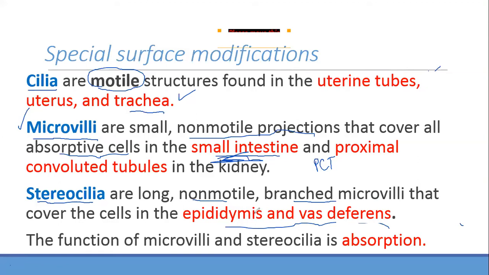Clear. So cilia are present in two places: you have the uterine tube and trachea. Remember this, and it is motile. It moves. Microvilli is non-motile and mainly in the small intestine and PCT of the kidney. Stereocilia in the epididymis and vas deferens. So I hope this is clear.